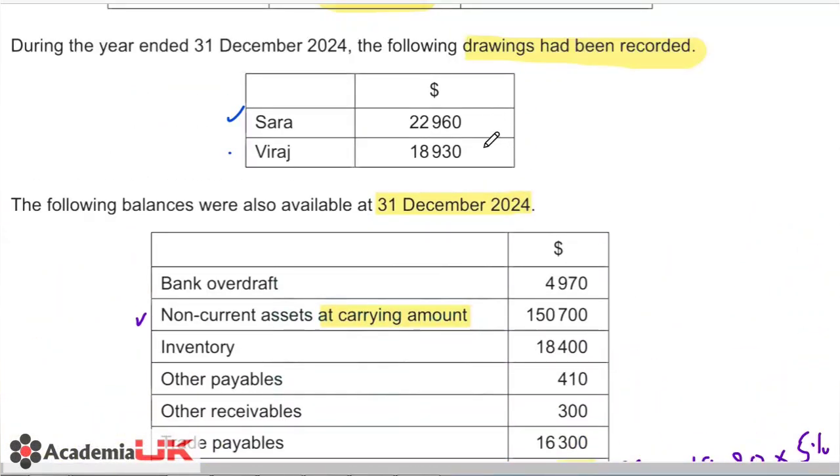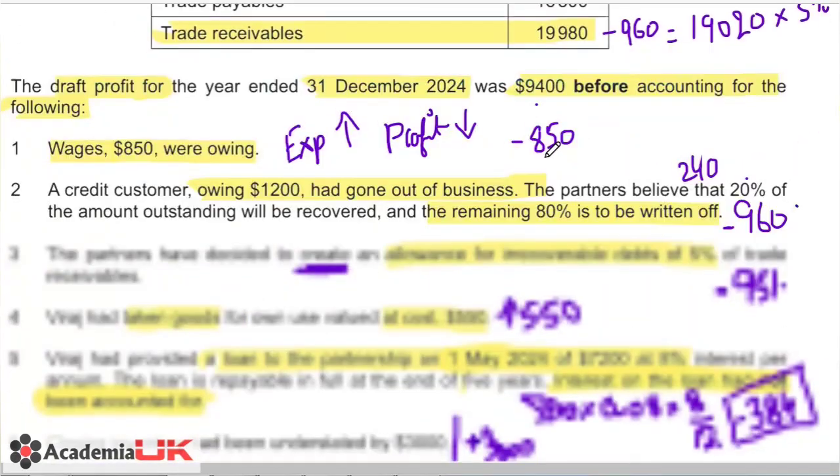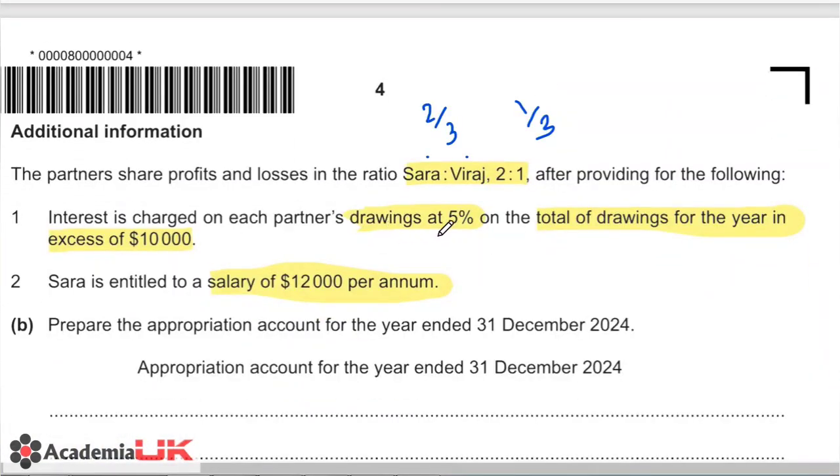So that 550 should be added into these drawings. Now further, as the question is stating, the interest is to be calculated at 5% over the excess of 10,000.